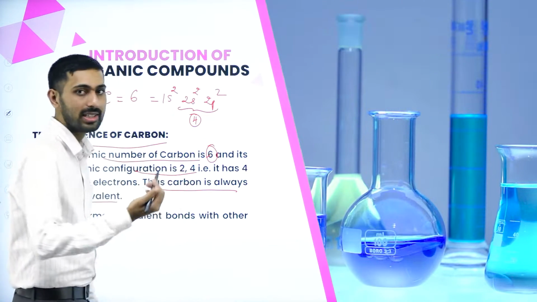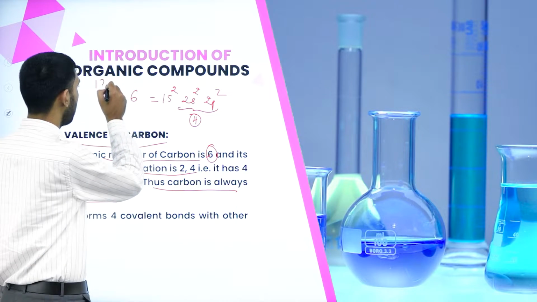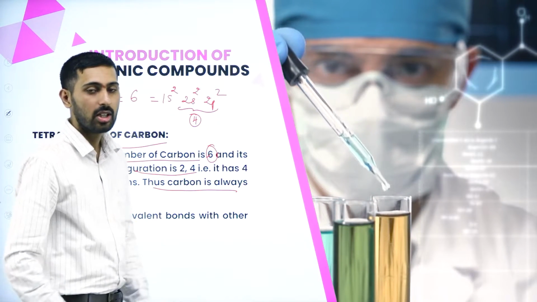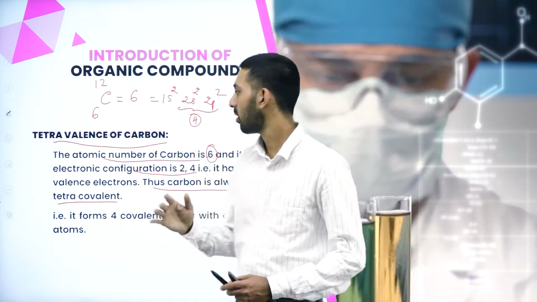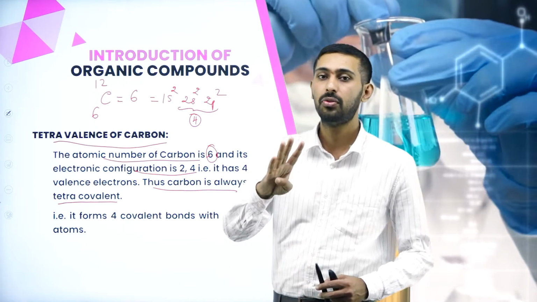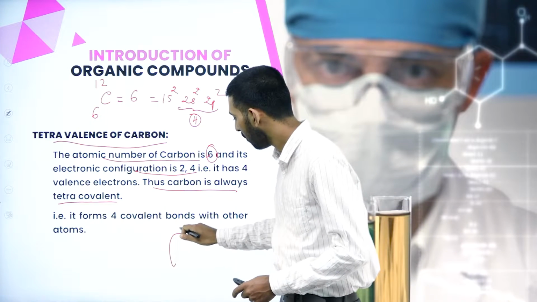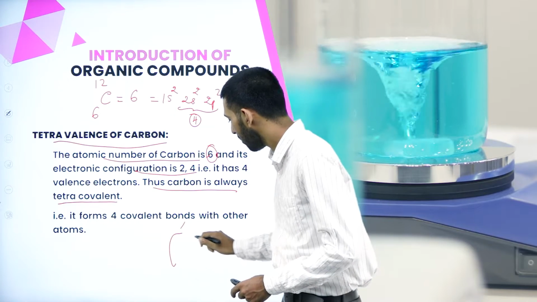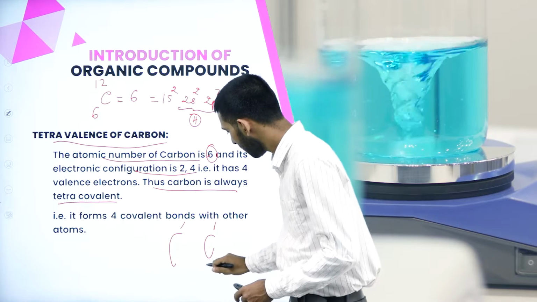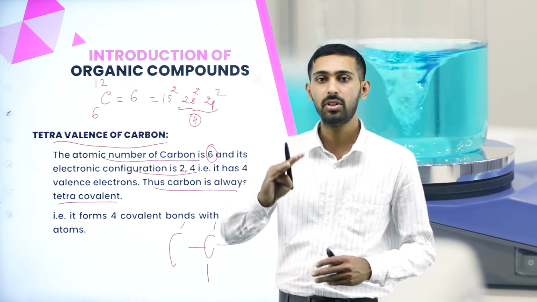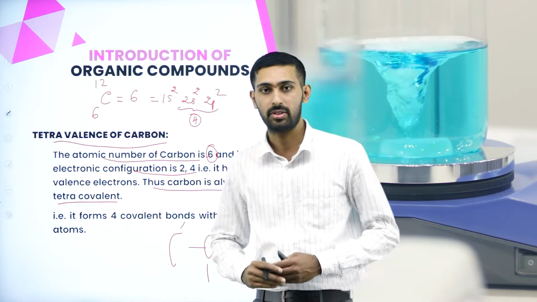What is the mass of carbon? The mass of carbon is 12, and the atomic number is 6. Okay, so its valency is always 4. So it can accept 4 hydrogens. Carbon has valency 4, so it can accept 4 elements.